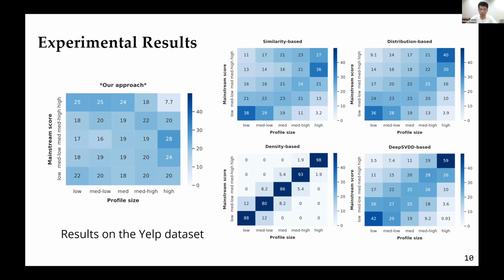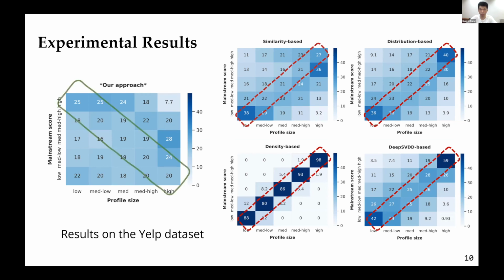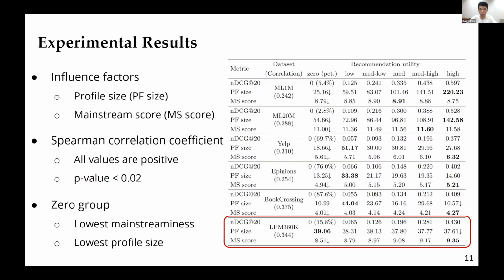Here are the results on the EF dataset. The results of the baseline approaches are more even than on the ML1M dataset, but we still see the positive correlations, and our approach performs better.